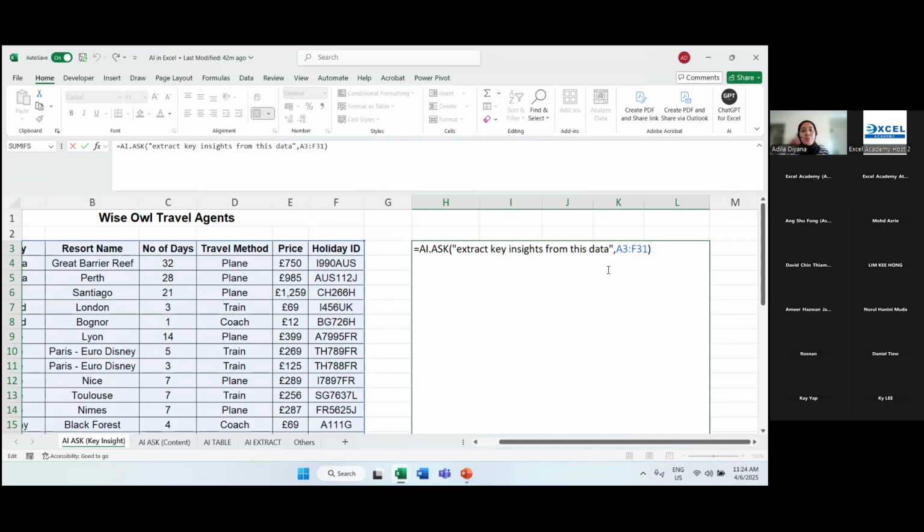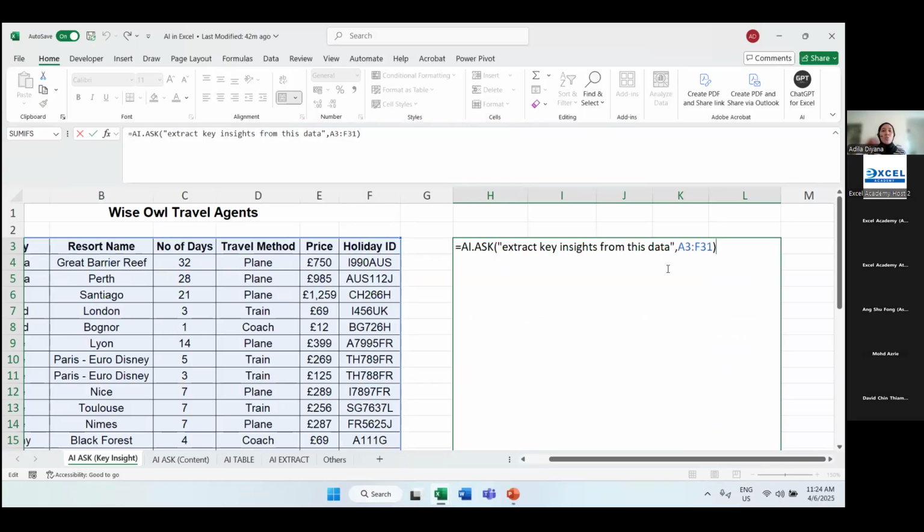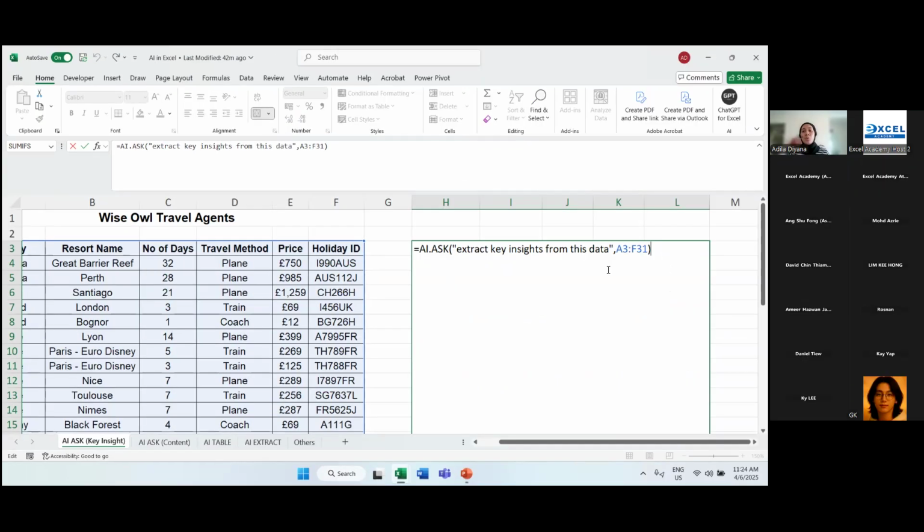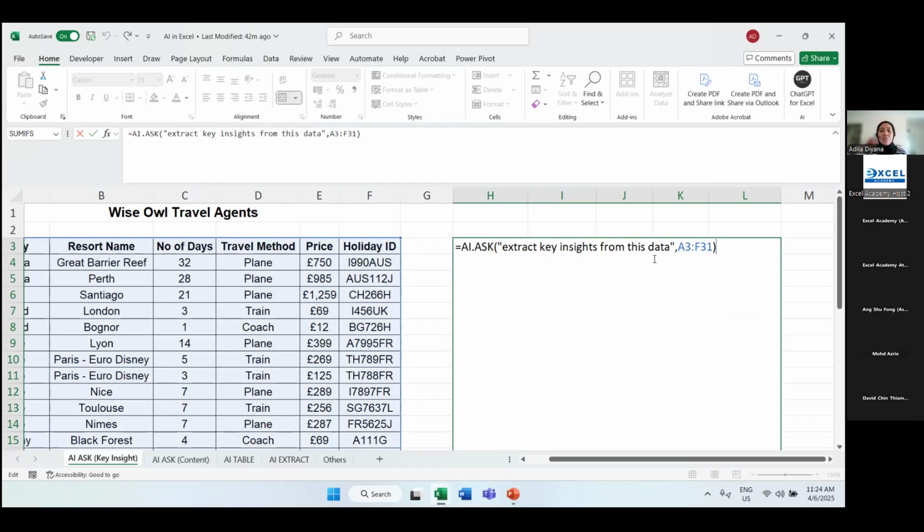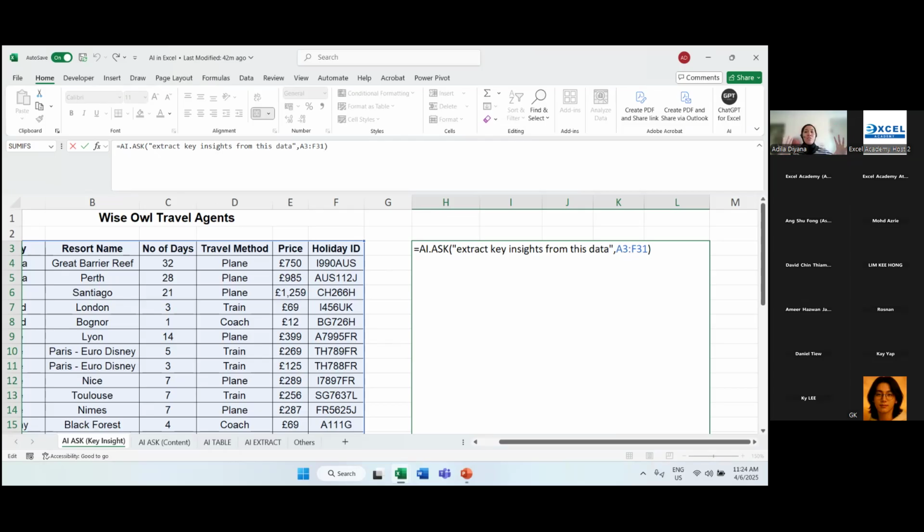I put a prompt over here. Similar to how you use ChatGPT through the website, you need to tell Excel what you wish to know. So here I put the words "extract key insights from this data." And if you notice, I highlighted cells A3 to F31, so I highlight the whole set of data.